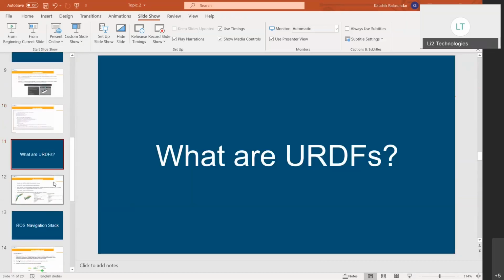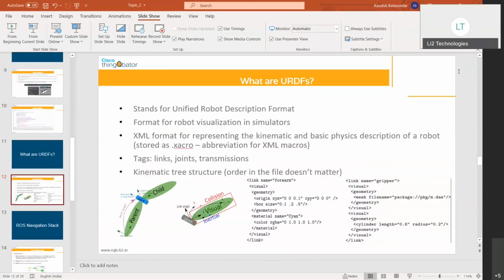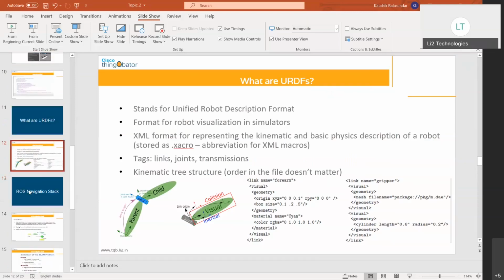And then we briefly went over what URDFs are, and then I showed you my SolidWorks environment wherein URDFs were converted. The SolidWorks to URDF plugin was used, and the conversion of the SolidWorks 3D model to URDF happened. And then after that, we went over the ROS navigation stack.